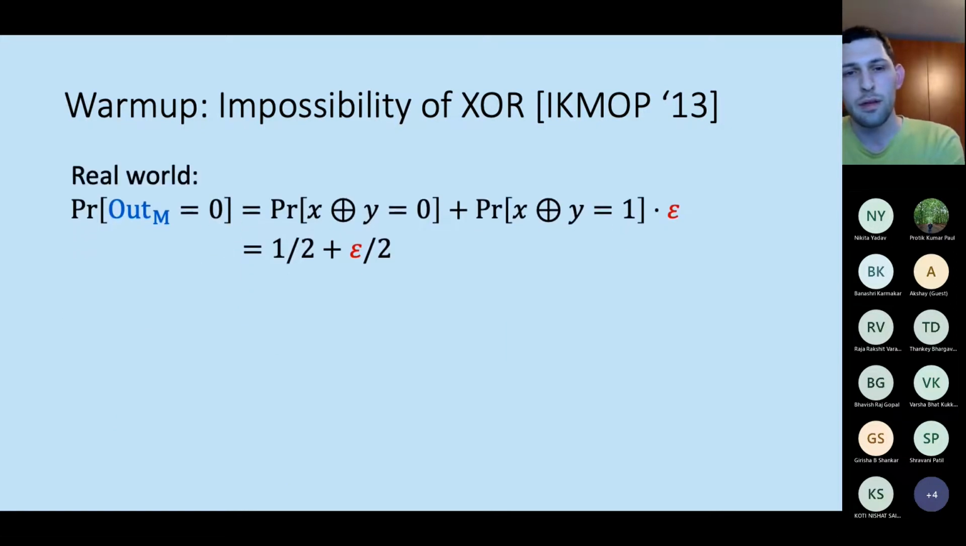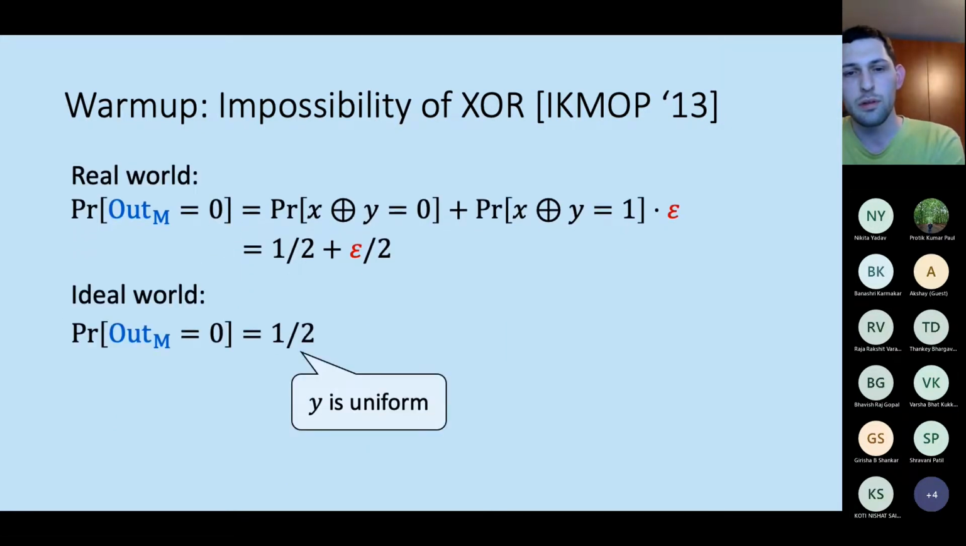And finally, when we compare it to the ideal world, I remind you the input of Marge is a uniform random bit. So her output in the ideal world is going to be a uniform random bit, regardless of what the simulator does. So we get that no simulator will be able to perfectly simulate the real world adversary, and therefore the protocol is insecure.